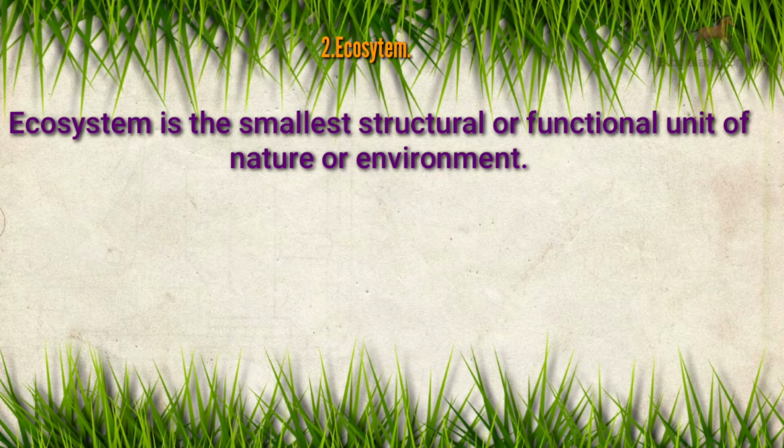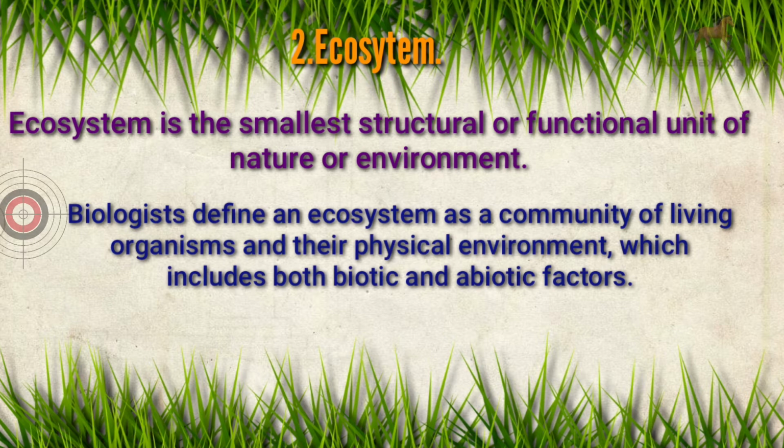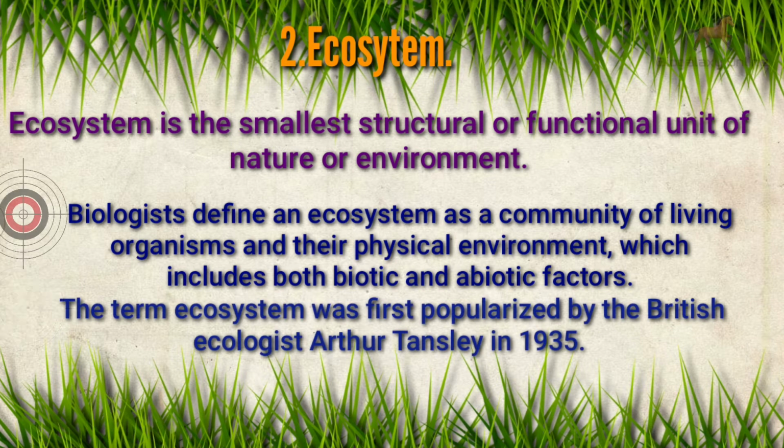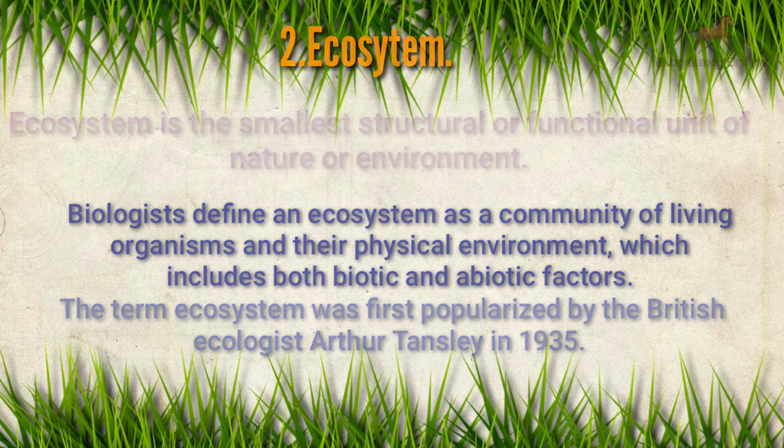Now what is an ecosystem? Well, ecosystem is the smallest structural or functional unit of nature or environment. Biologists define an ecosystem as a community of living organisms and their physical environment, which includes both biotic as well as abiotic factors. This term was popularized by British ecologist Arthur Tansley in the year 1935.